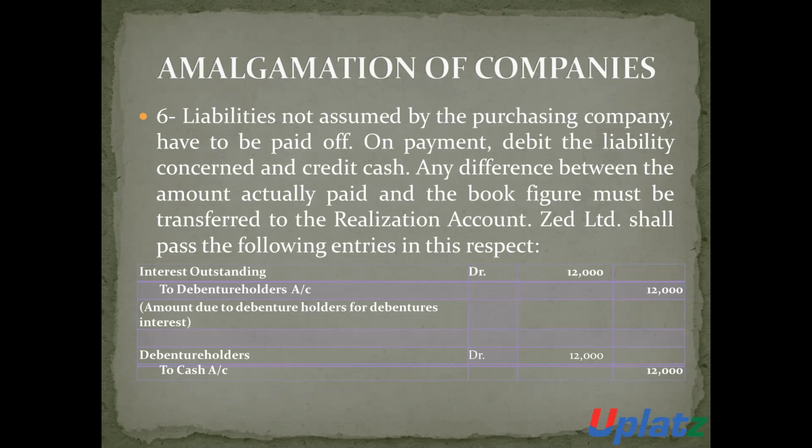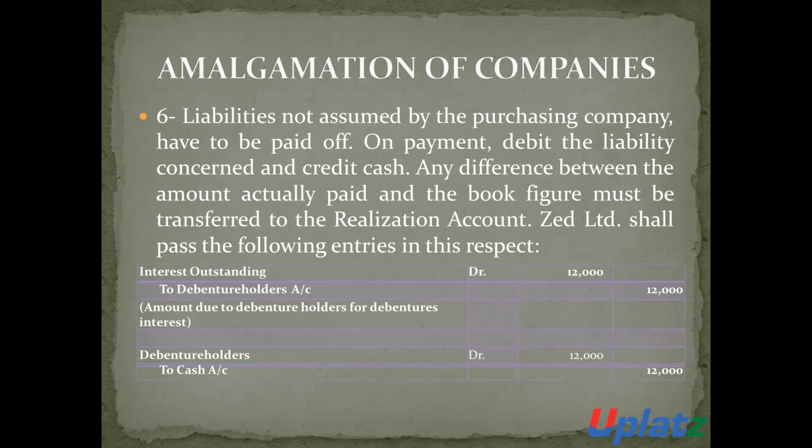If there is any difference between the amount which is actually paid and the book value, then the difference should be transferred to realization account.